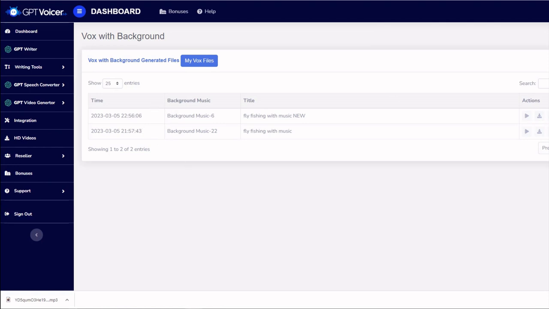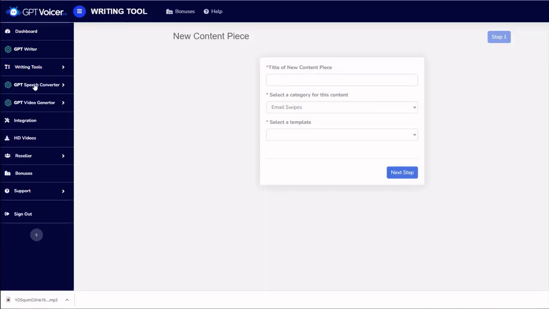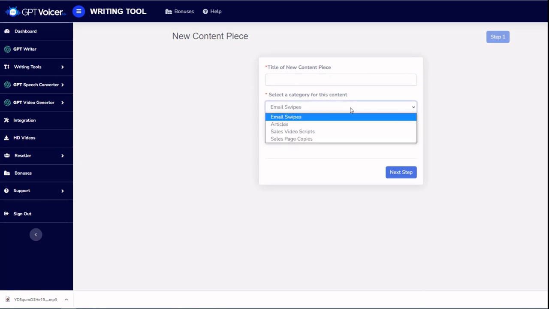We also have some additional writing tools available, so you can click Writing Tools and New Content. And from here, you can create a variety of content such as emails, articles, video scripts, and actual sales pages. And so you don't have to use this for voiceover material if you don't want to. You could actually just use this for anything in your business. If you just need to create some emails or some articles, even if you're not going to use it with the voiceover engine, that's fine. You can just use our writing tool that's built in.